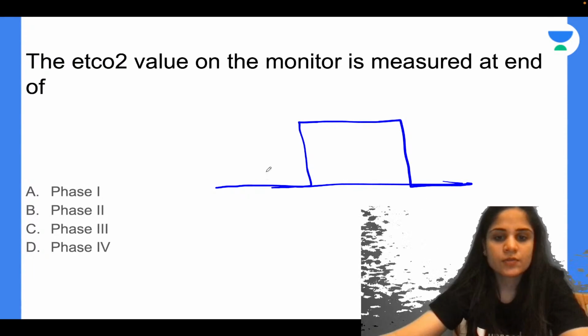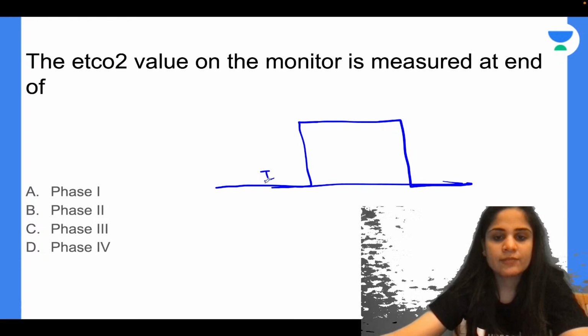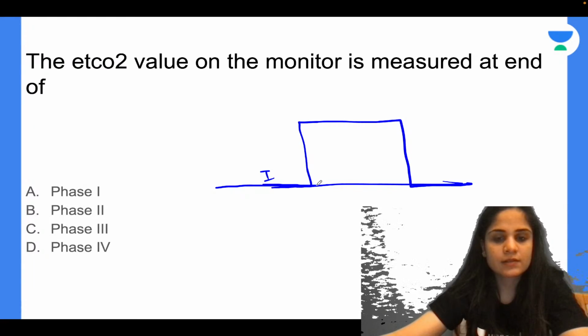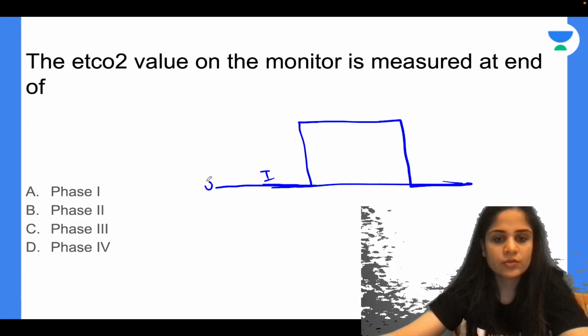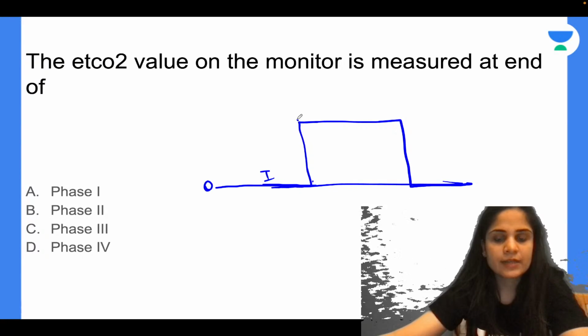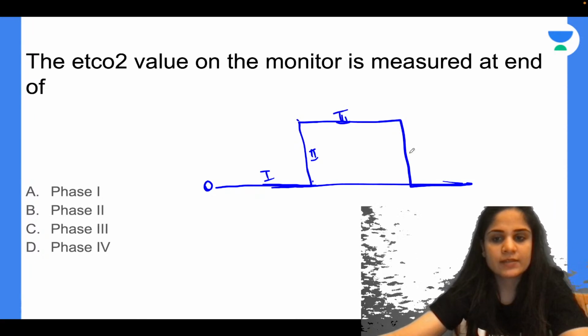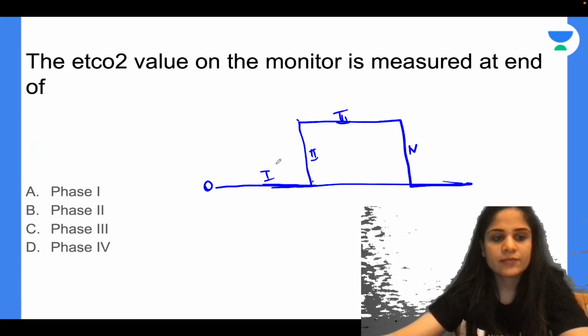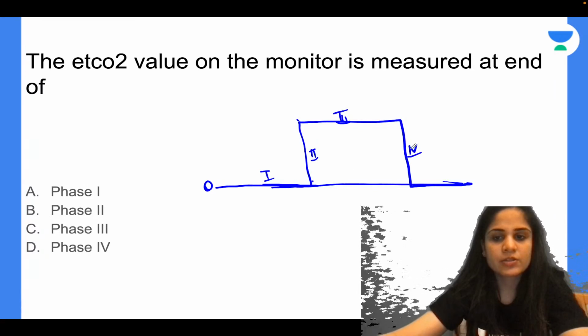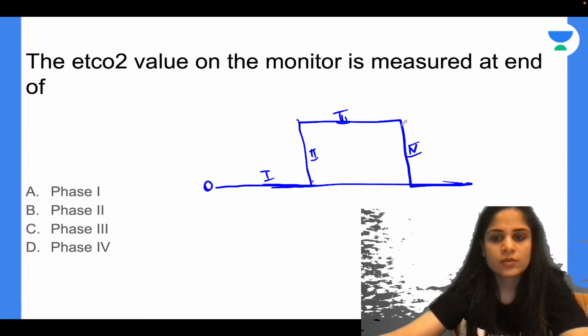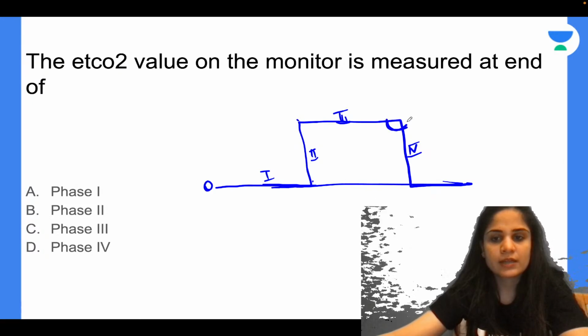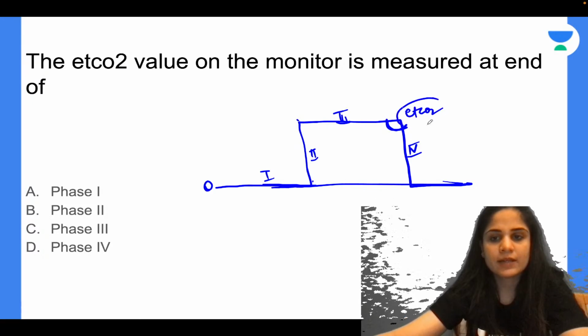Okay guys, if you see over here, we have the basic phase 1 in which your EtCO2 value is 0. Then this is the phase of expiration or expiratory upstroke, phase 2. Then we have the plateau phase, which is phase 3, and then the beginning of the next inspiration, that is phase 4. So the EtCO2 value is measured at the end of phase 3. That is the value that you get.